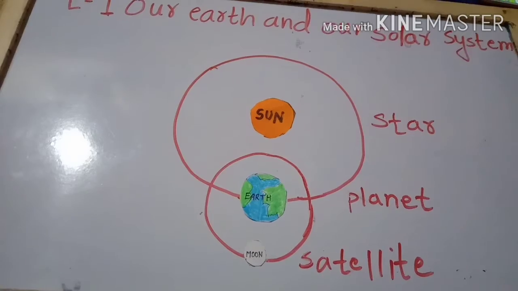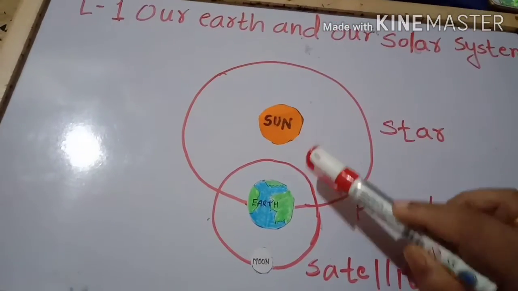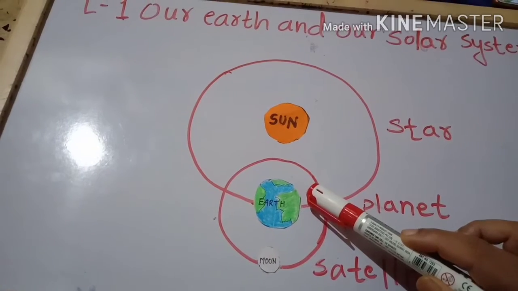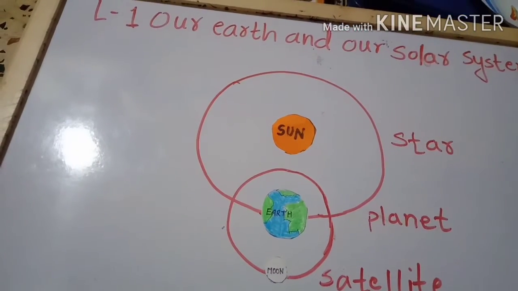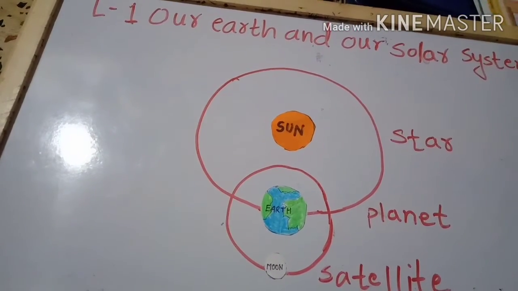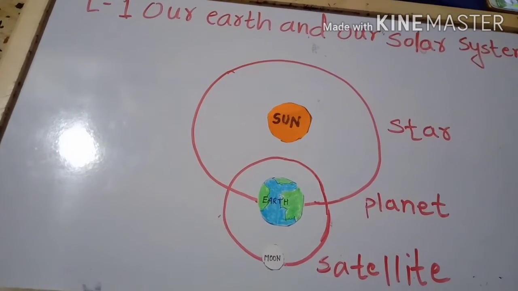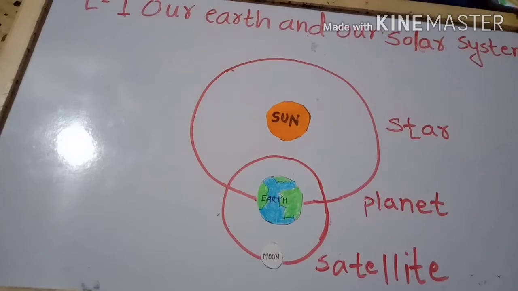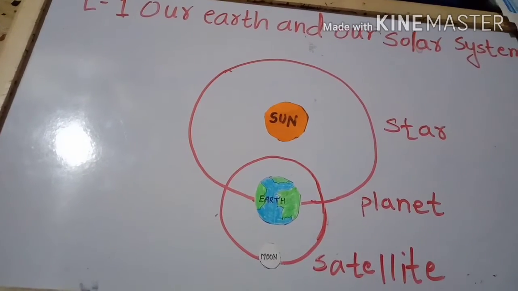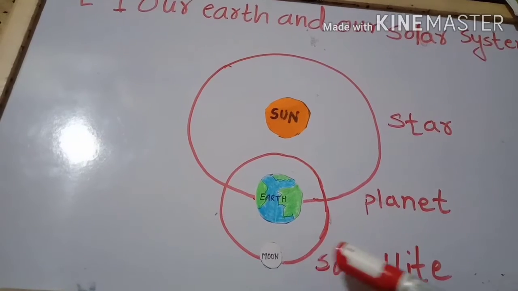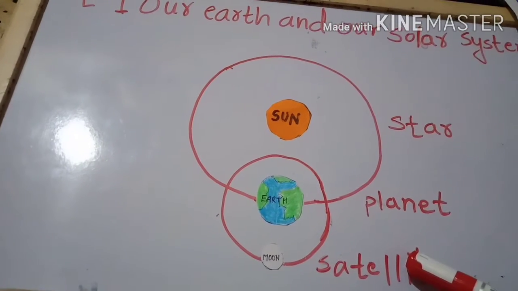Satellites get their light from the sun. The sun is providing light to the moon as it provides light to the earth. We see the moon at night. Yes or no? So the moon is seen by us from the earth at night. It revolves around the earth. Hence, it is called a satellite of the earth.